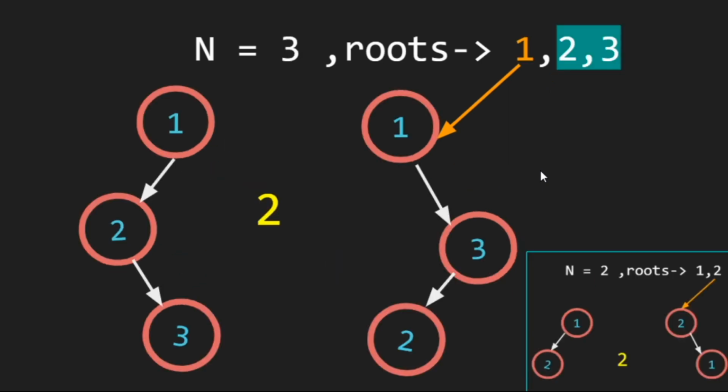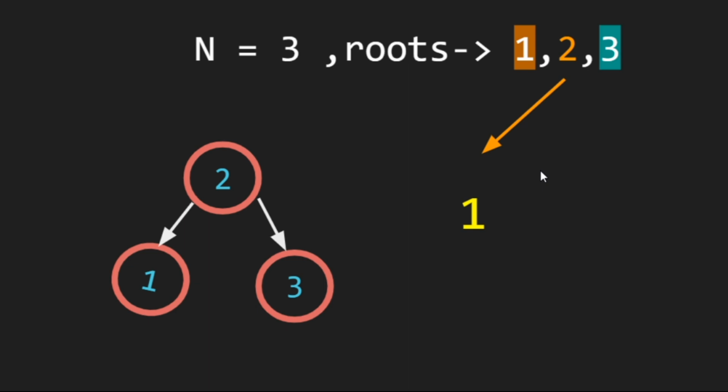Let's see. When n is equal to 3, our roots are 1, 2 and 3. So let's fix 1 as our root. So we got 2 and 3. We have to make possible combinations of 2 and 3, and that will be the total number of unique structures we can make. We have seen previously that for 2 nodes we have 2 unique structures. So we can easily say if we are fixing 1, we will have 2 unique structures.